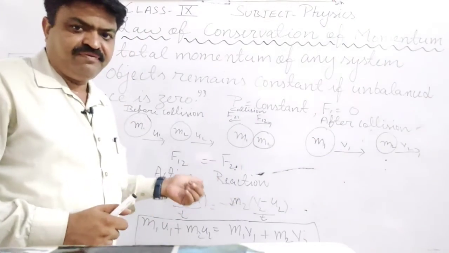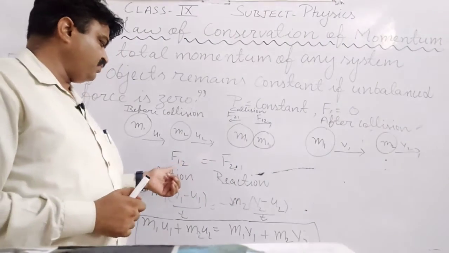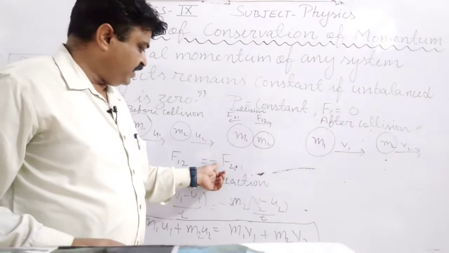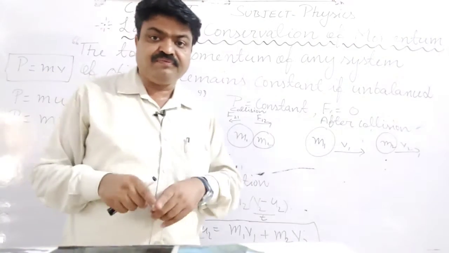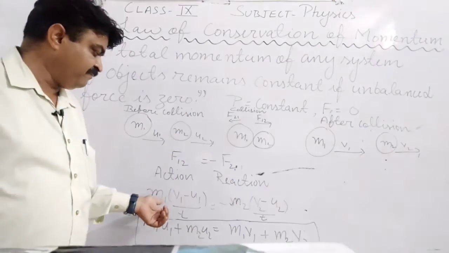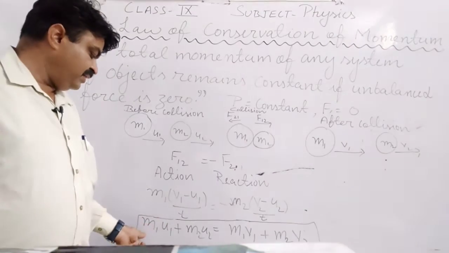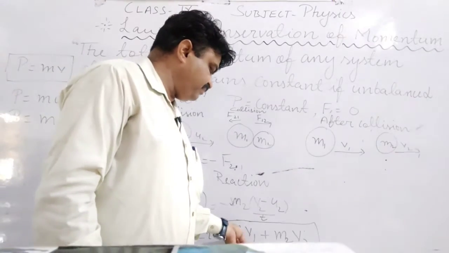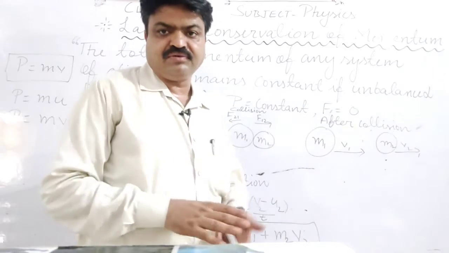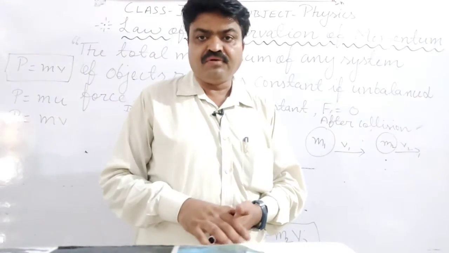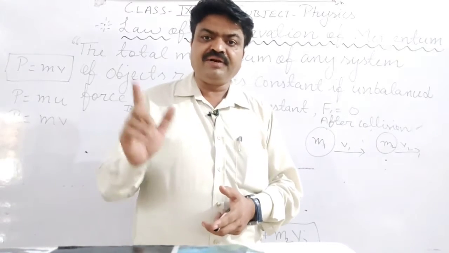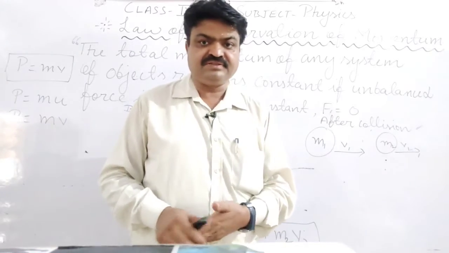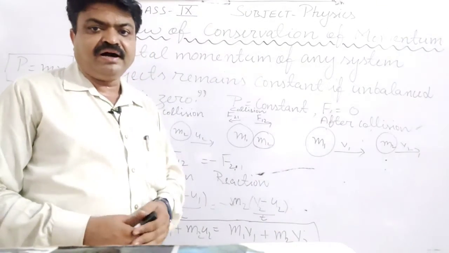That's why we use the formula for the action and reaction law: F12 is equal to minus F21, and if we put the values of these forces here, then in the last we get m1u1 plus m2u2 is equal to m1v1 plus m2v2, and this is known as the law of conservation of momentum. In this, the total momentum of the objects is conserved, student. Why is it conserved? Because here the unbalanced force is zero.